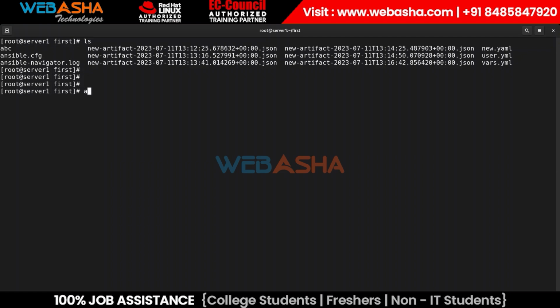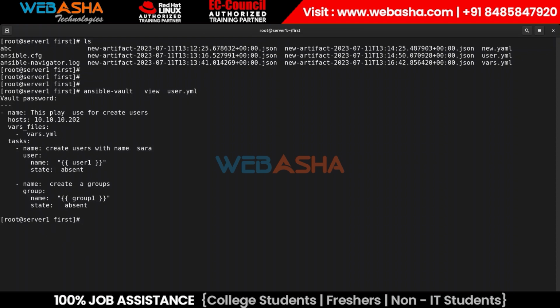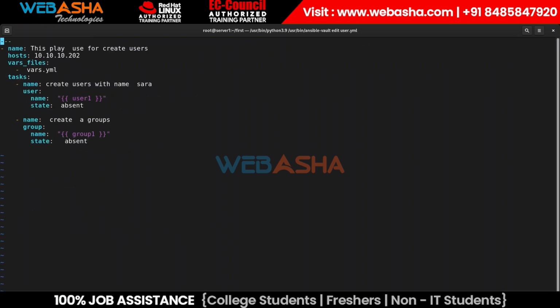What command do we have? You can simply use ansible-vault view and then the file name. It prompts for the password. Just mention your password. If you are a genuine user, you can read your file like that. Now, to edit those files, what can we do? ansible-vault edit, and then the file name. Mention the password and you can edit the file like that.